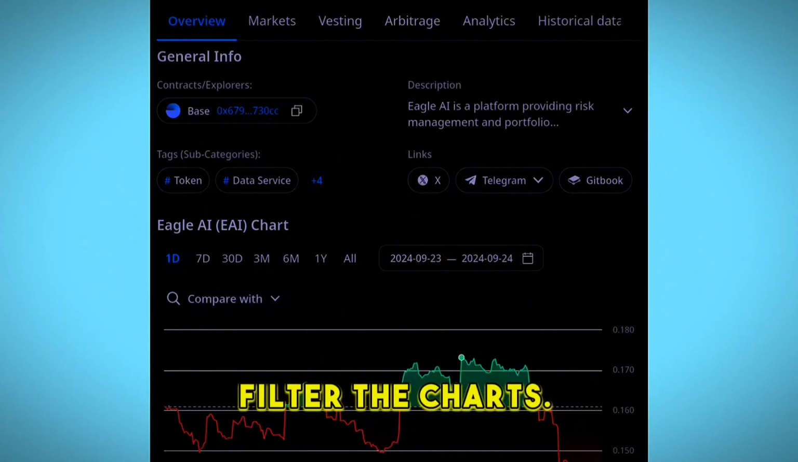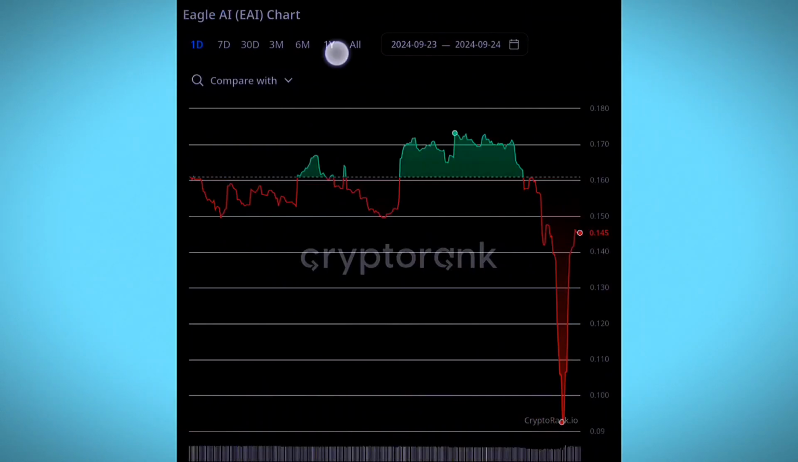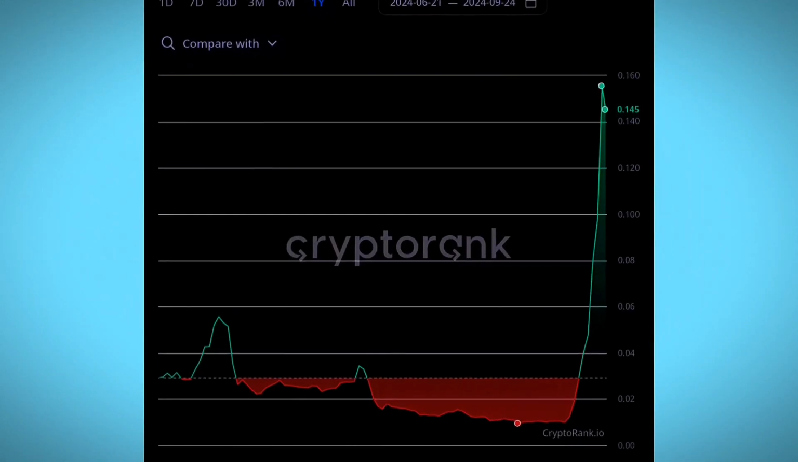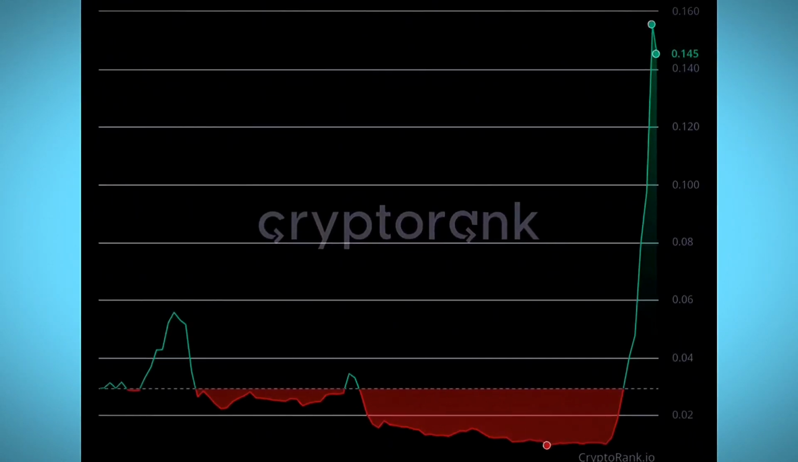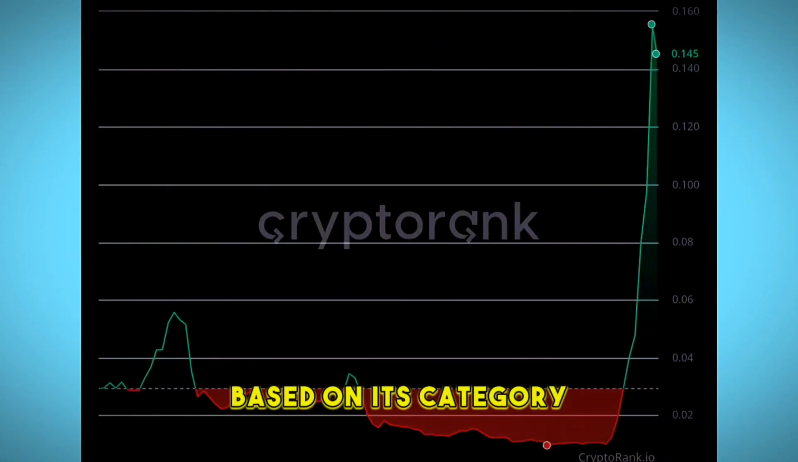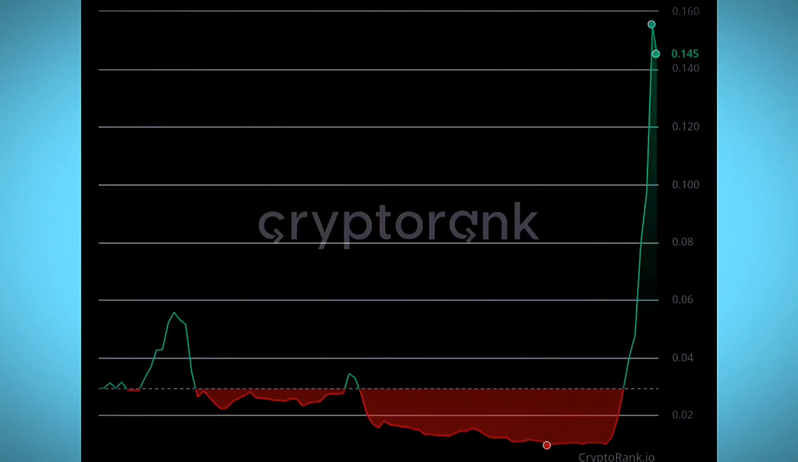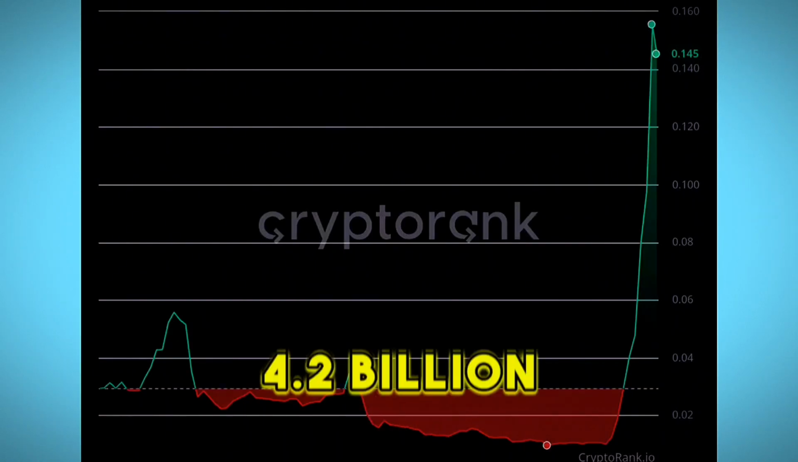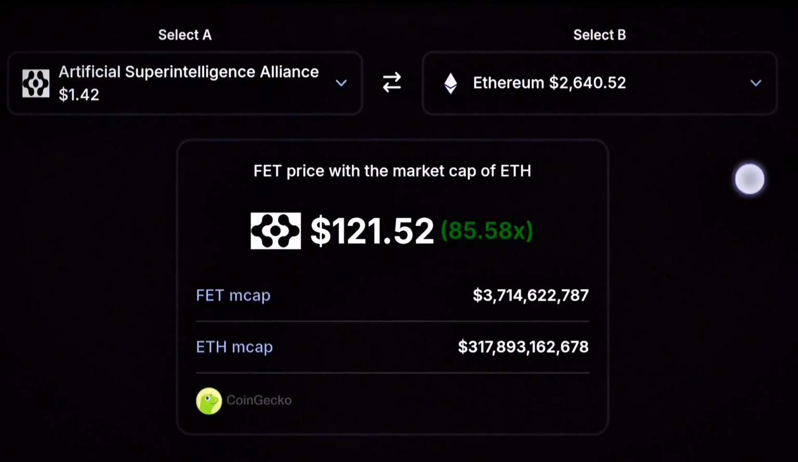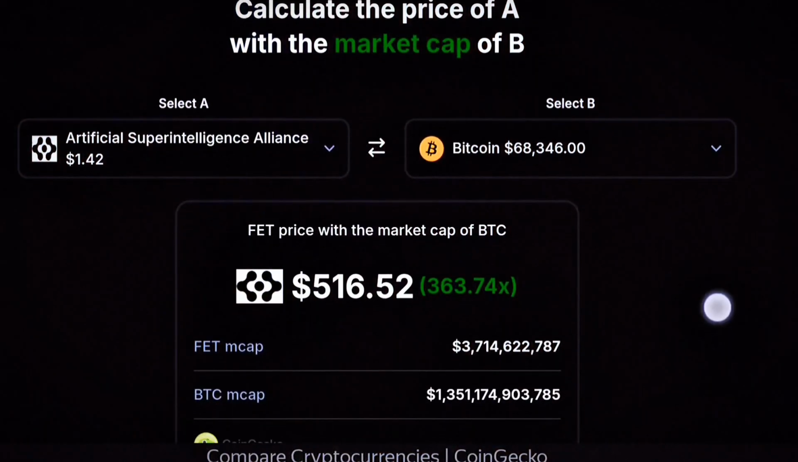We can filter these charts on some time frames here. So we can go with the overall 1 year. You can see within 1 year, the coin has had very massive growth. With its market cap being only 2 million, it has potential for growth based on its category. The first one we were seeing, FET, is only 4.2 billion. Compare that with the market cap of Ethereum or Bitcoin.